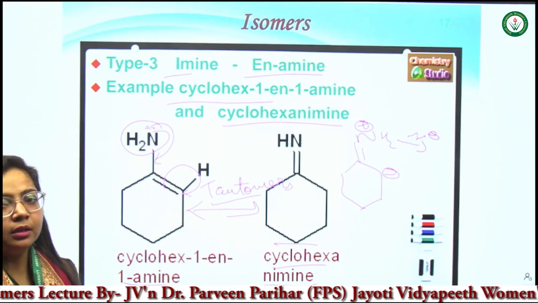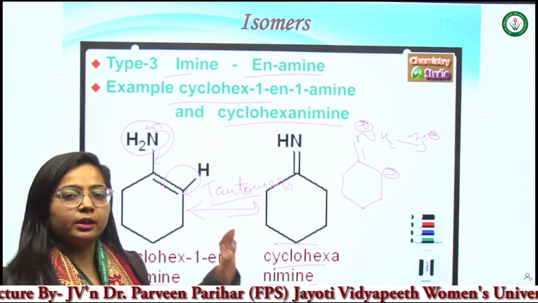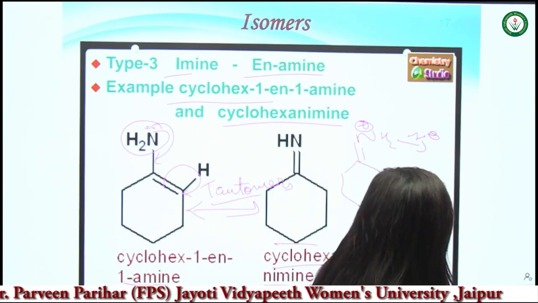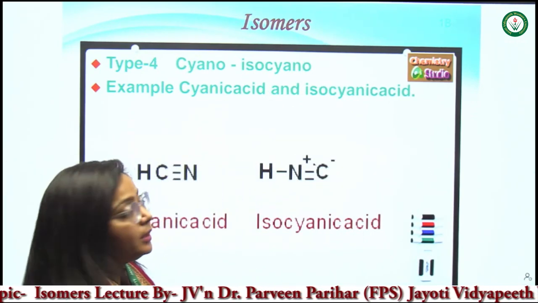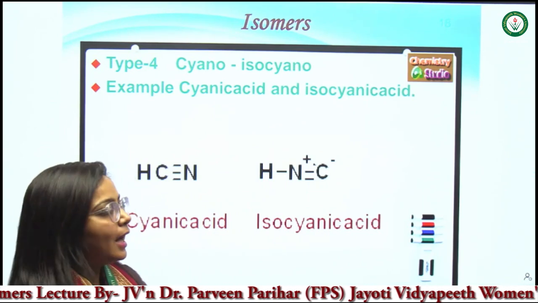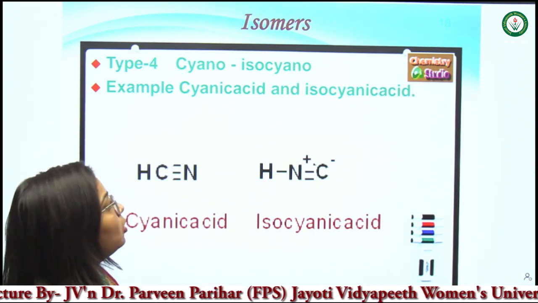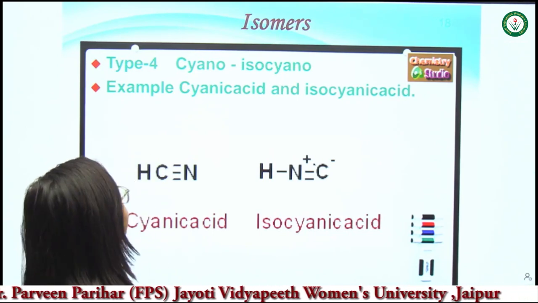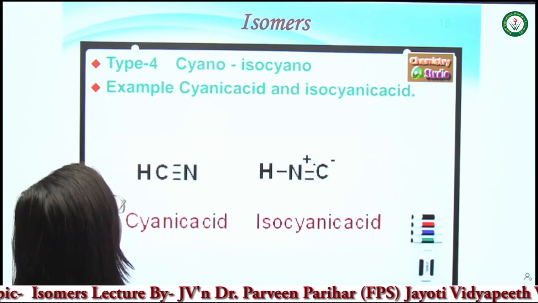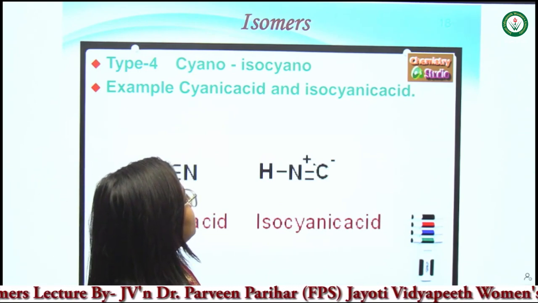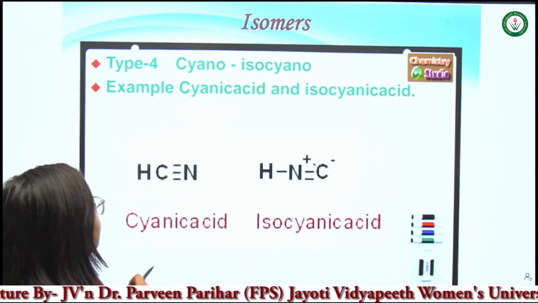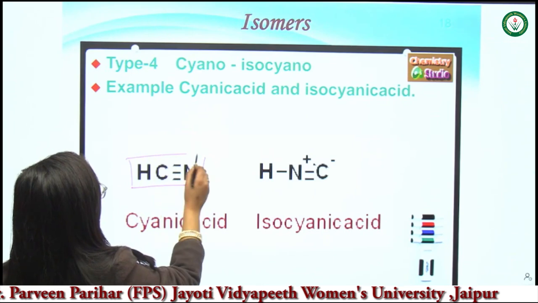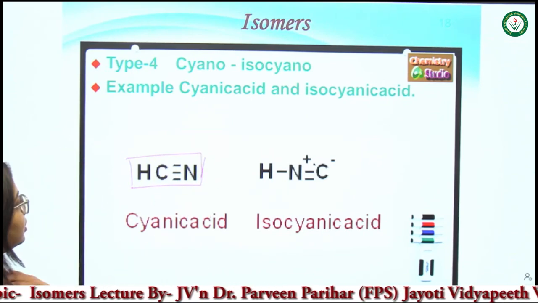Just to get stability, these molecules are interconvertible in each other and behave as tautomers. Now type 4 is the cyano and isocyano forms. Cyano and isocyano molecules are also considered as tautomers because these are also interconvertible at room temperature. Let's see the example of cyanic acid and isocyanic acid. Here, a triple bond is present between the carbon and nitrogen.